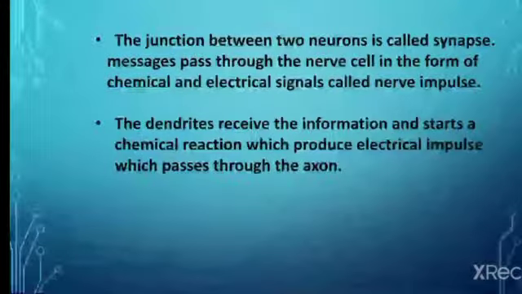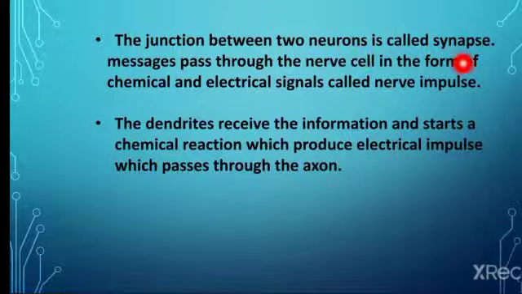The junction between two neurons is called a synapse. Messages pass through nerve cells in the form of chemical and electrical signals called nerve impulses. Dendrites receive the information and start a chemical reaction which produces an electrical impulse that passes through the axon. So there is a synapse. Whenever there is a transmission of a nerve impulse at a synapse, first there is a chemical reaction and it is converted into an electrical impulse and transferred from one neuron to another neuron.